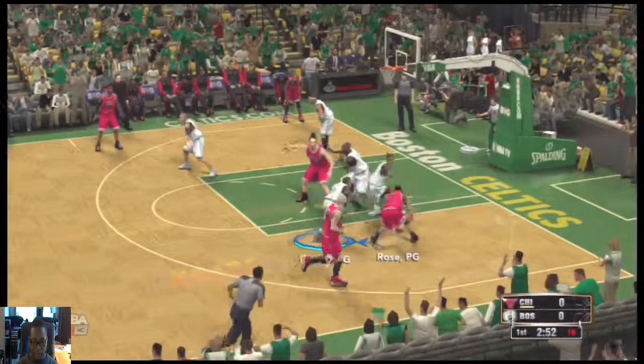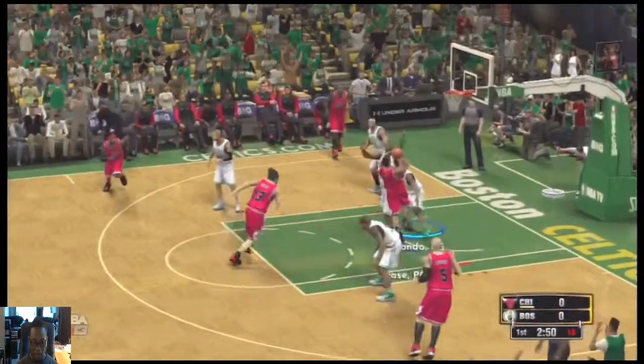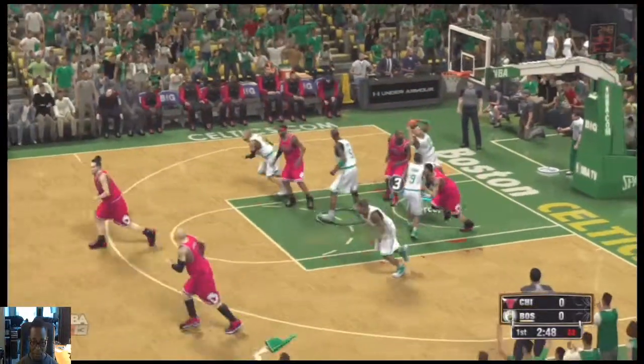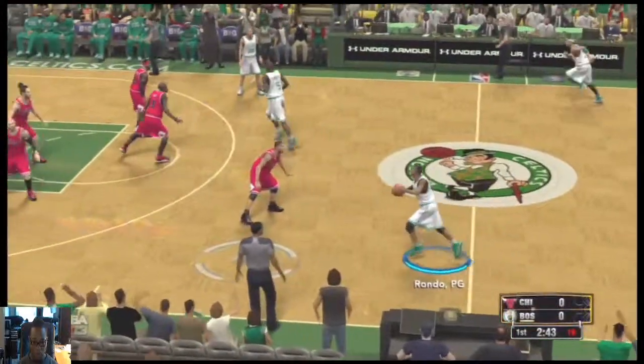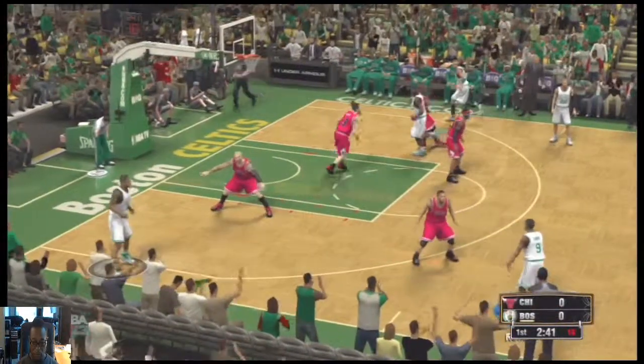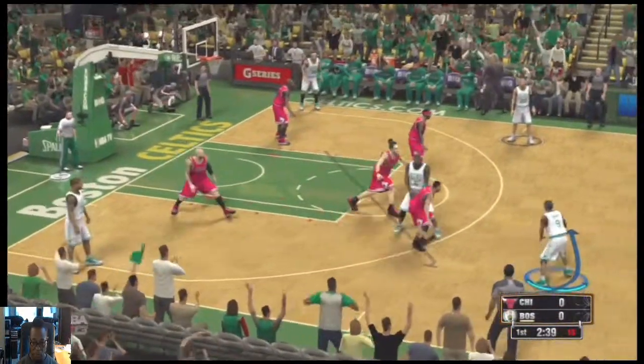Strong inside game, but theirs wasn't quite strong enough. Here's Rose, and it's Paul Pierce with the rebound. How about Derrick Rose last season signing a 13-year shoe endorsement deal, one of the richest in history?